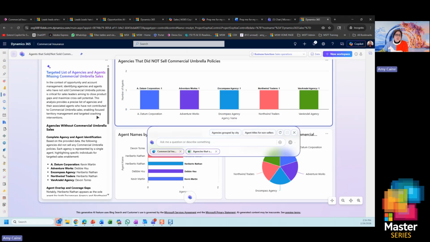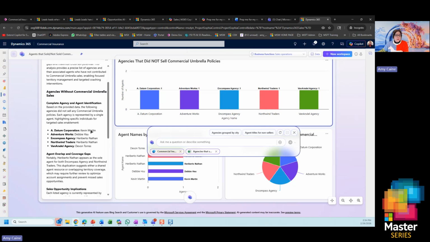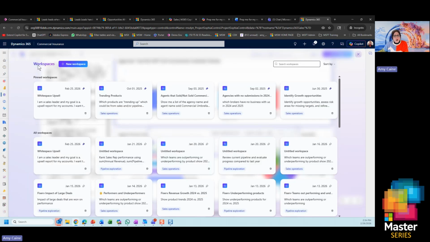And again, the most important, the critical part is the narrative, that it's like, here are the people and the agencies that didn't sell your product. You might want to market to them. You might want to forward these over to somebody to pick up the call and have somebody call them. And then kind of to bring it all home with the Sales Research Agent.